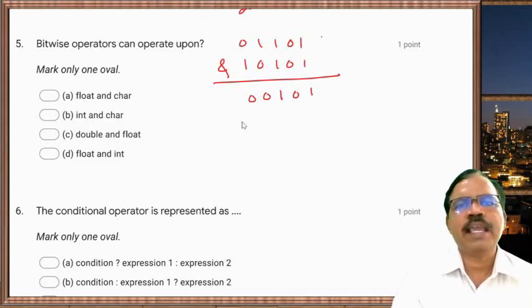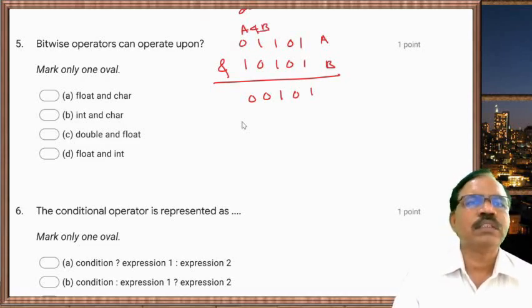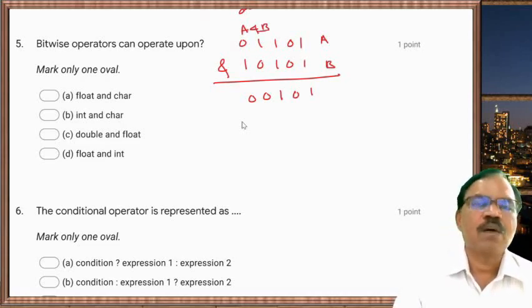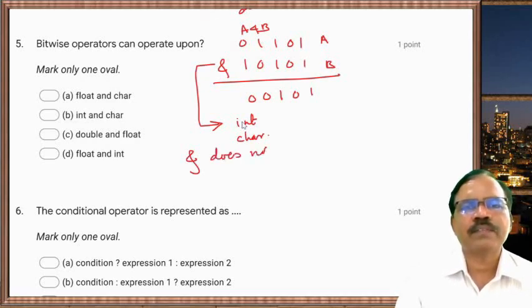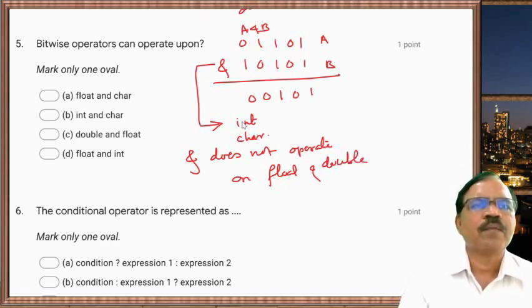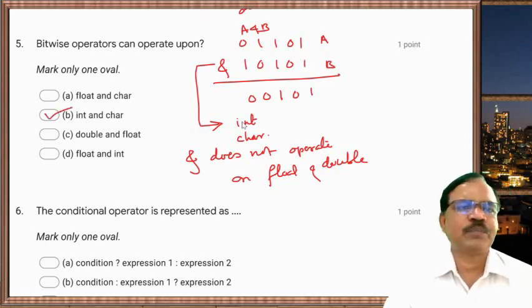So this is A, this is B, we write this as A and B. So this is the bitwise AND operator. Now this bitwise AND operator can operate on int type variables or char type variables. It does not operate on float and double. So bitwise operators can operate upon int and char data types.